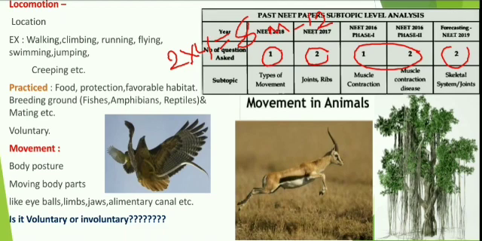And this is the analysis of which concepts they asked questions on. In 2019, about the skeletal system and joints; in 2018, types of movement, joints and ribs; in 2016, about muscular contraction and muscular contraction diseases.